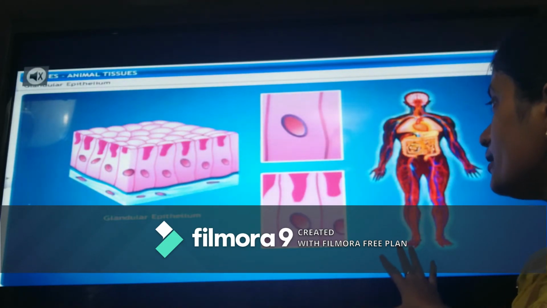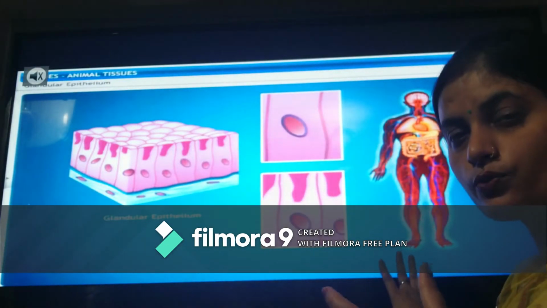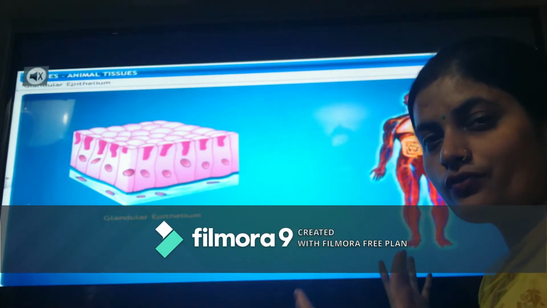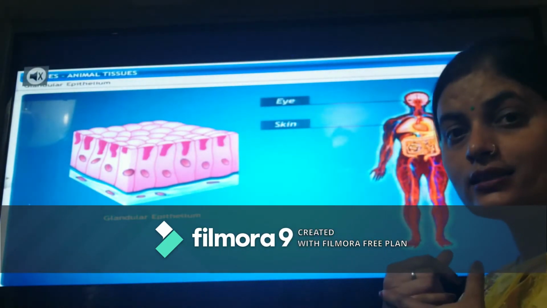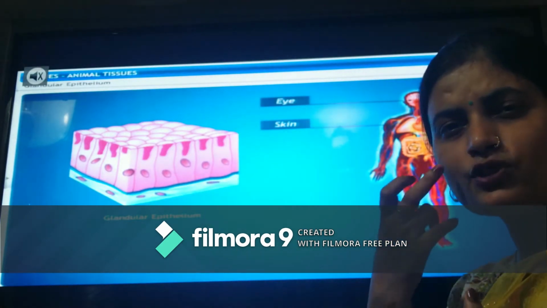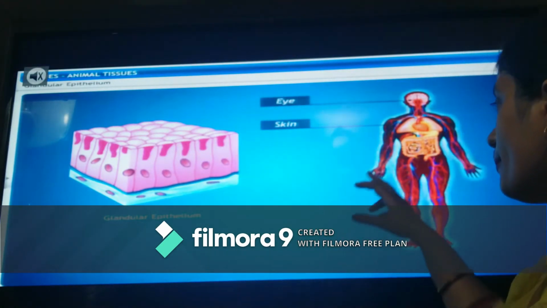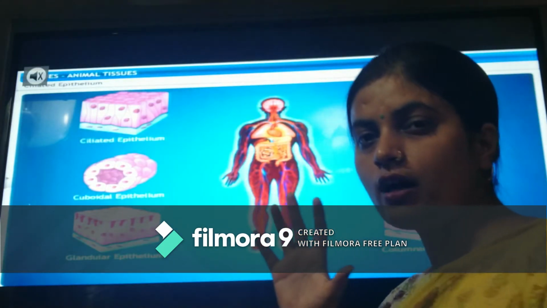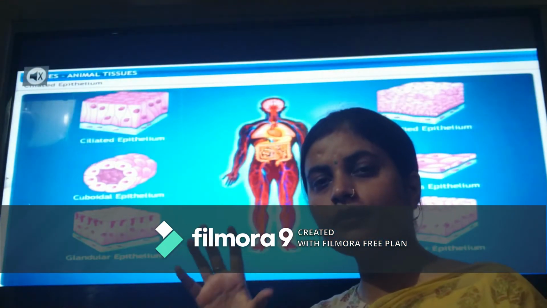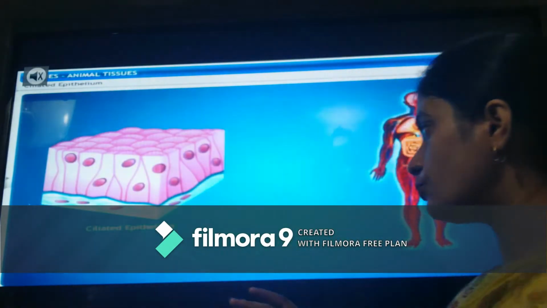We can see that it has several structures which help in the secretion of substances, and these are found on the skin. Sweat glands are found on the skin, and sebaceous glands secrete oil on the skin. The eye has tear glands. So wherever glands are found in the organism, there would be glandular epithelial tissue.